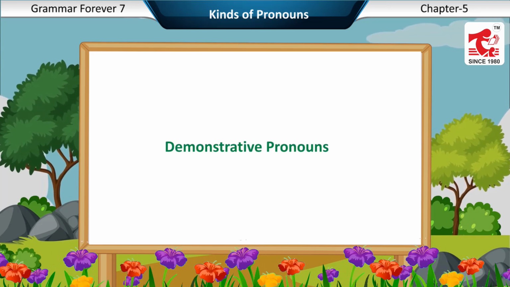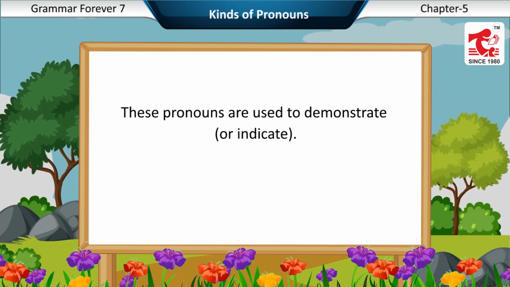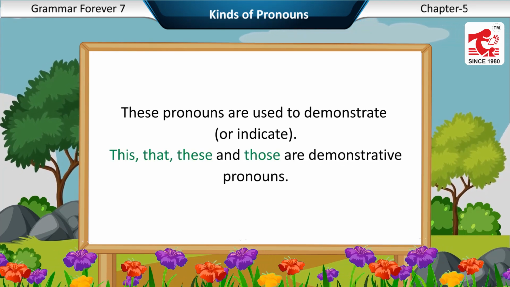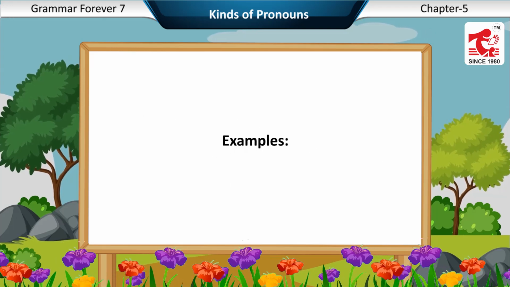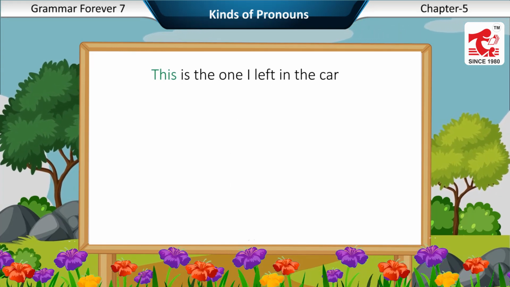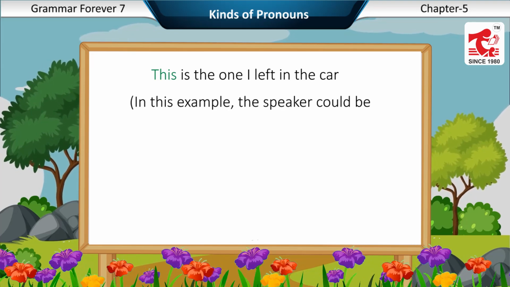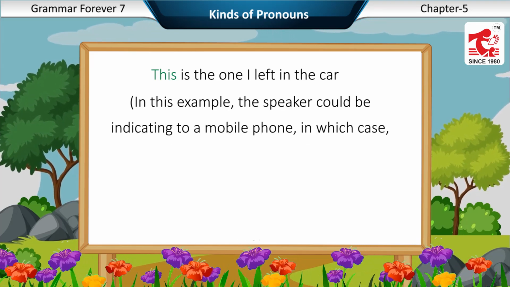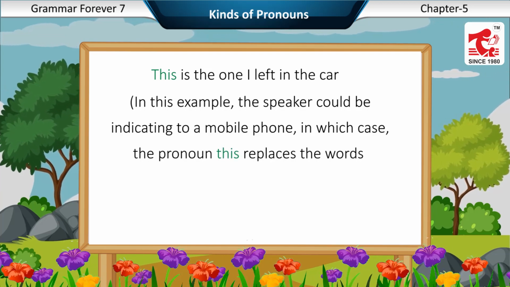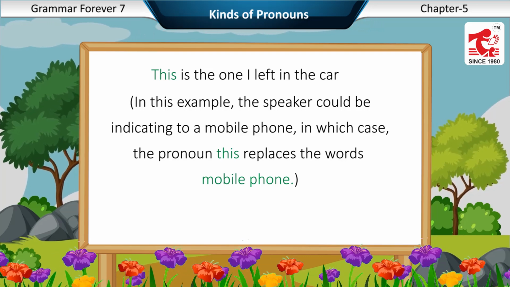Demonstrative pronouns. These pronouns are used to demonstrate or indicate. This, that, these, and those are demonstrative pronouns. Examples. This is the only one left in the car. In this example, the speaker could be indicating a mobile phone, in which case the pronoun this replaces the words mobile phone. Shall I take those?